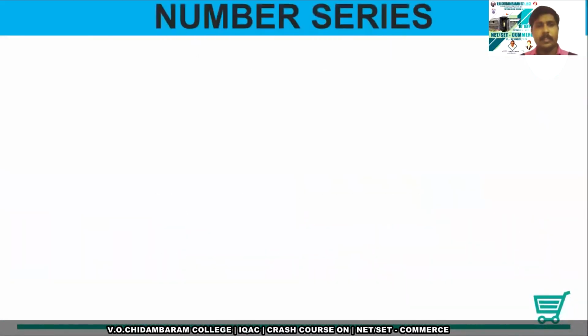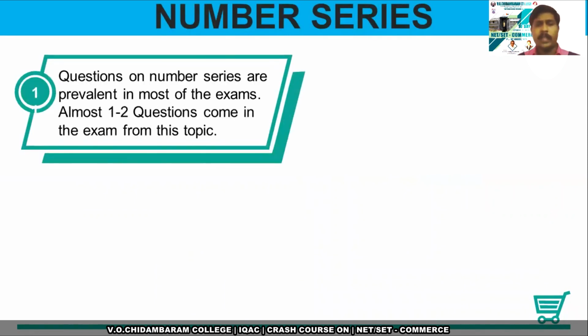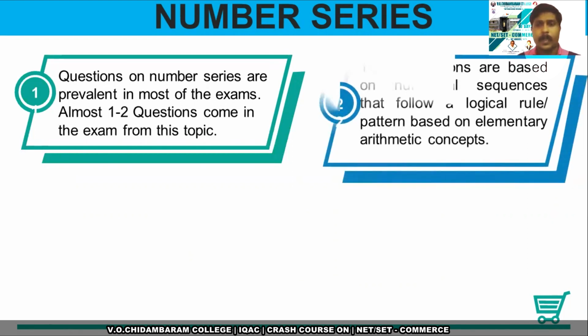So first we are going to see about the number series. Normally from this section, one or two questions come in the examination. These questions are based on numerical sequences that follow a logical rule pattern based on elementary arithmetic concepts.